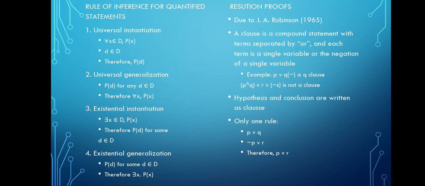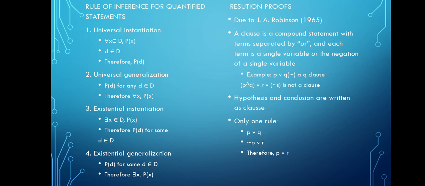Then rules for quantified statements. Number 1, universal instantiation: for all x in D, P of x.